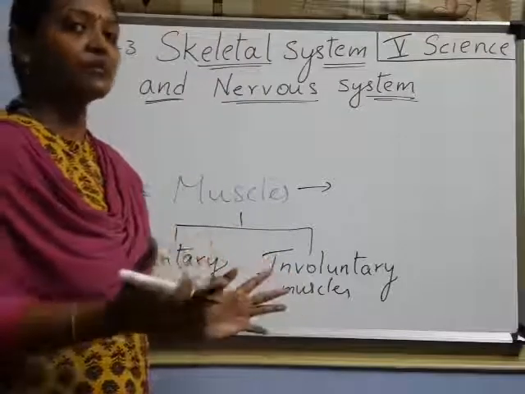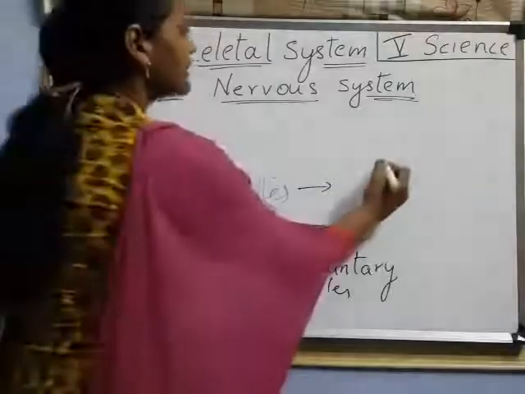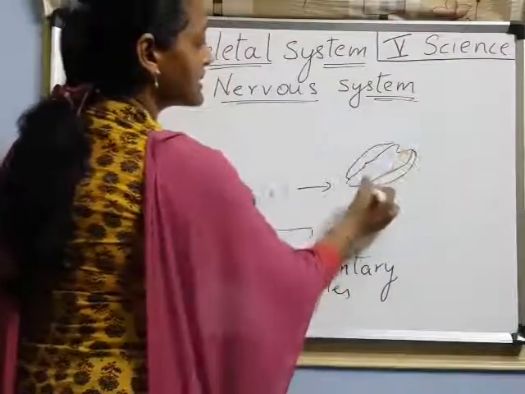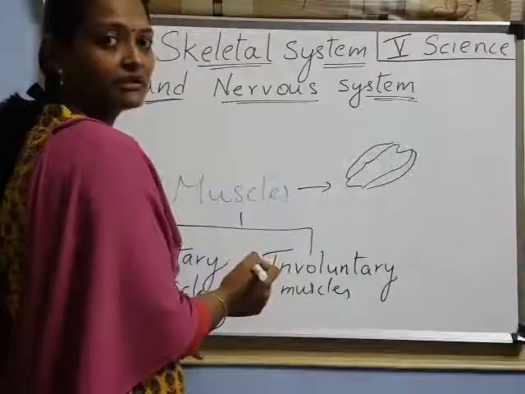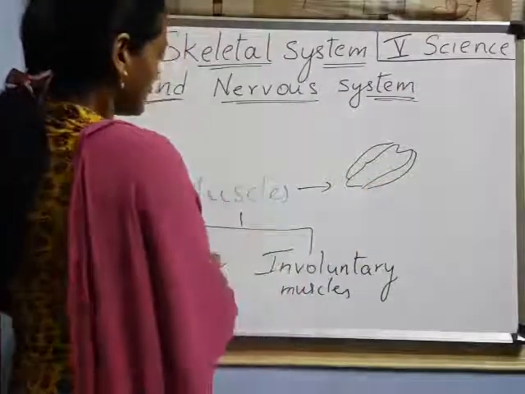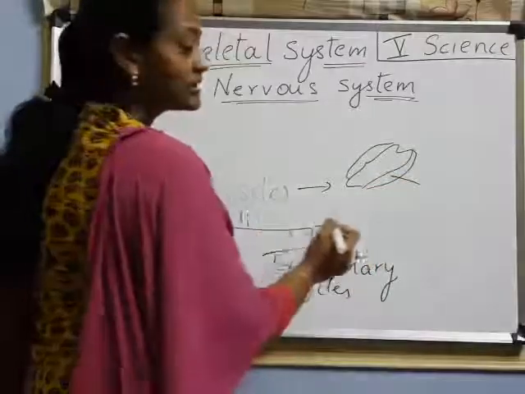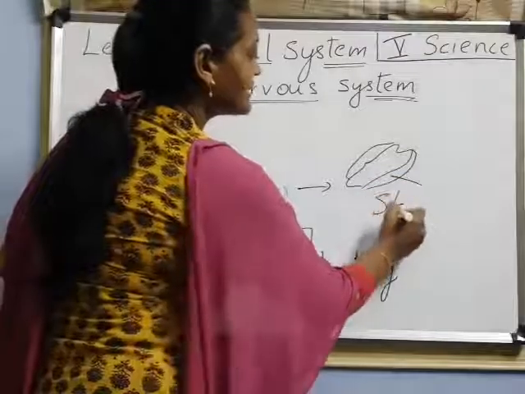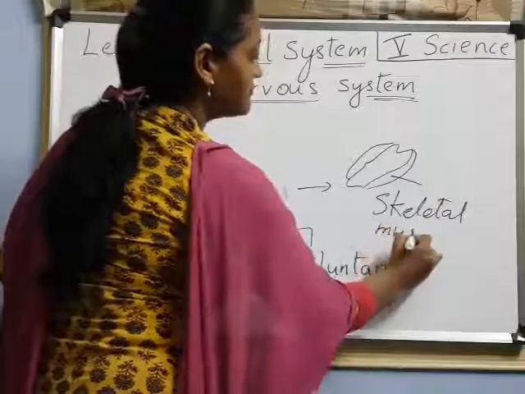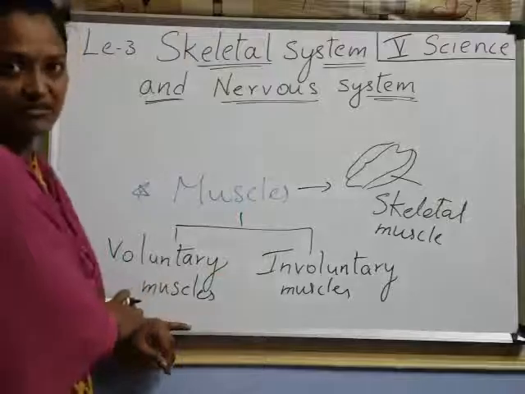Now, voluntary muscles. I said bone and muscle together help in movement, right? This muscle is attached to the bone, no? That muscle we call skeletal muscle. What do we call it, children? Skeletal muscle. So skeletal muscle comes under voluntary muscle.